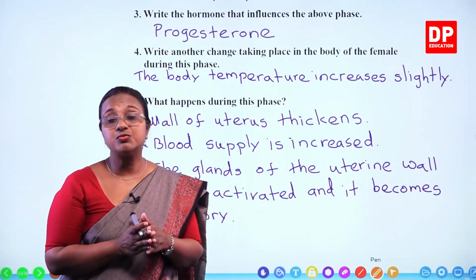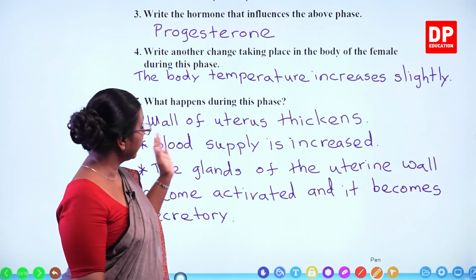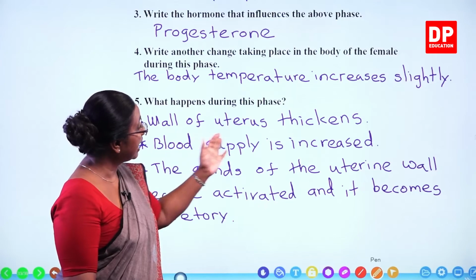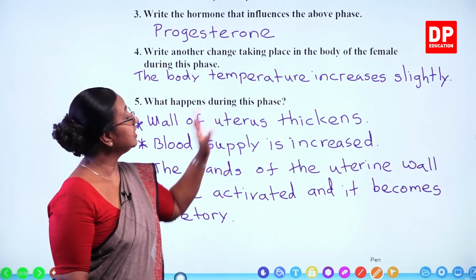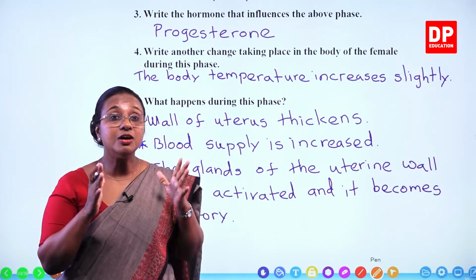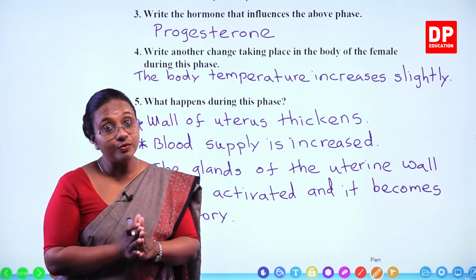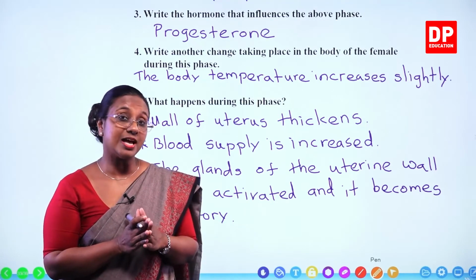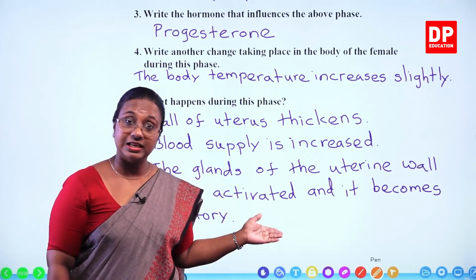The uterus wall becomes secretory because of the activation of the glands and increased blood supply, and also it becomes thick. At the same time, there is an increase in temperature. Like that, you can remember the changes taking place in the uterus as well as the ovary during the menstrual cycle. I am sure you all have answered all these questions correctly.